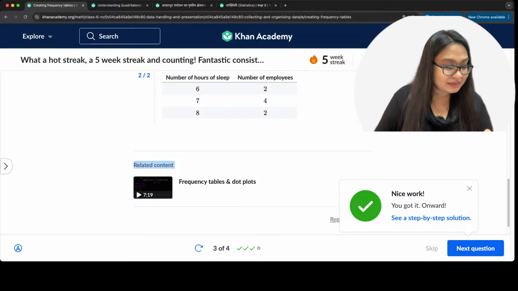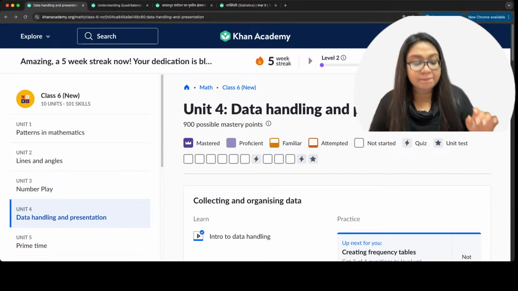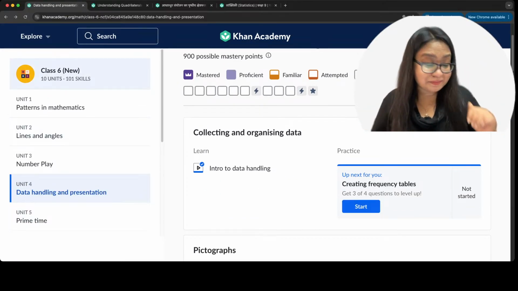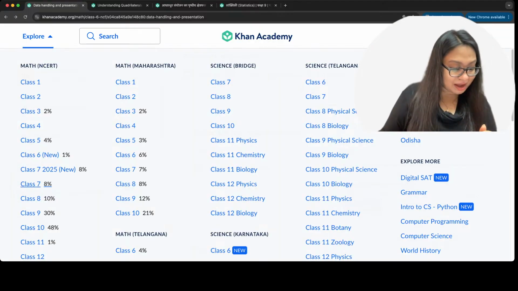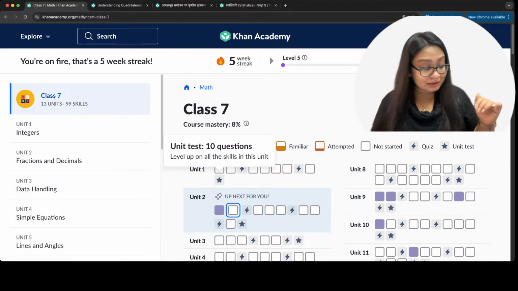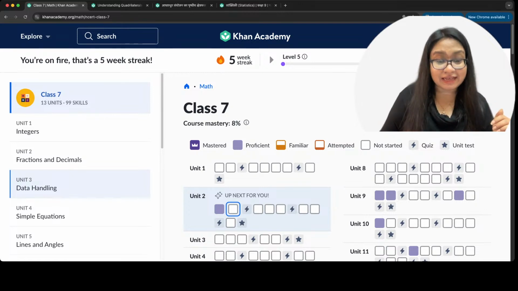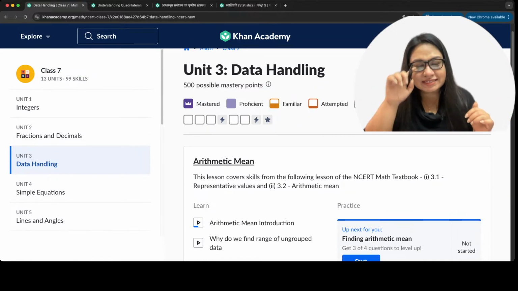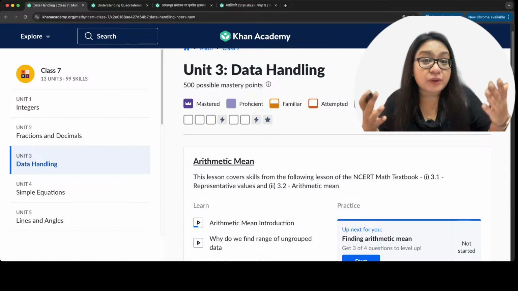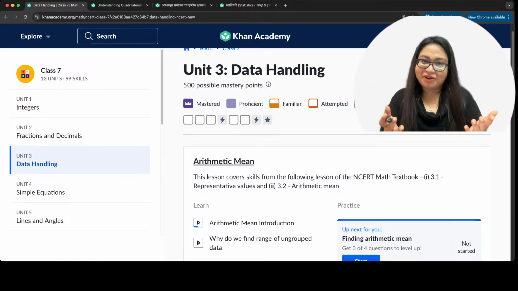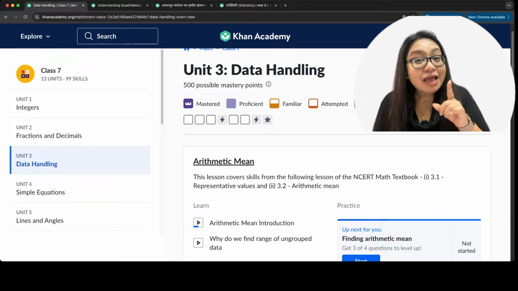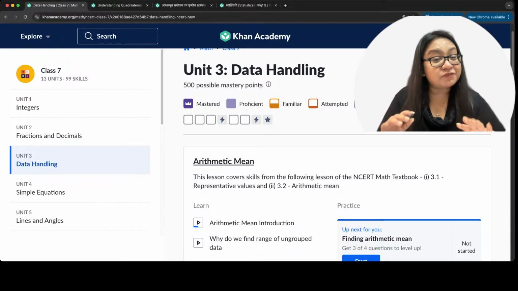Here we go. We have done the basics of data handling. Now we go a little bit higher, next grade, and again we go to data handling. Here I can see for every chapter, as I told you, there are different levels that you can achieve. Come on, climbing ladders, achieving levels, who doesn't like that? Now, I bet you guys have been doing this for a while.